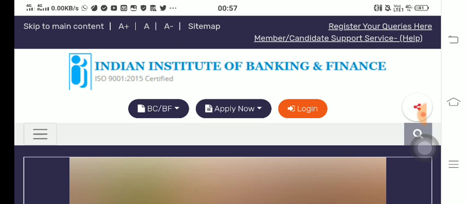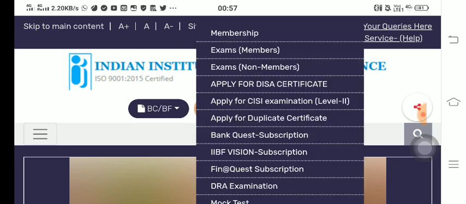Firstly you click on the button apply now, and here you will see the options membership, exam members, exam non-members. In the membership column, suppose you are a first timer in the IIBF and you are going to give the examination at a later period of time. In that case you can take a membership of IIBF so that you get certain advantages. Your registration process gets easier and you will have to pay a lesser amount.